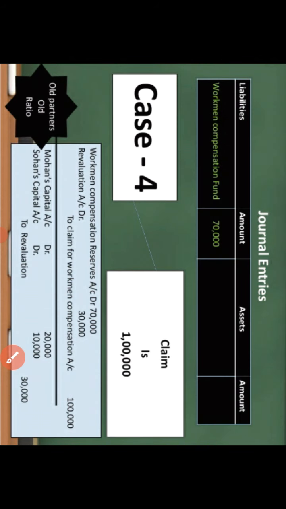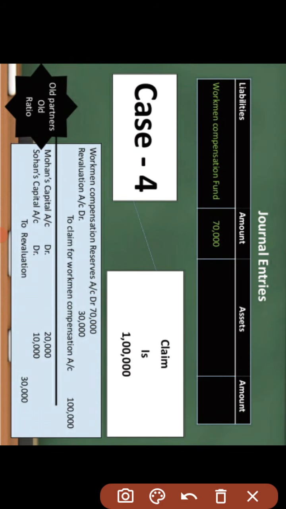Then if there is a claim of rupees 1 lakh, we have to do the entry: workman compensation reserve account debit, revaluation account debit for 30,000, and claim for workman's compensation. At the time of revaluation, we check that if there is a claim more than the 70,000 provided reserve, then there is a revaluation loss.